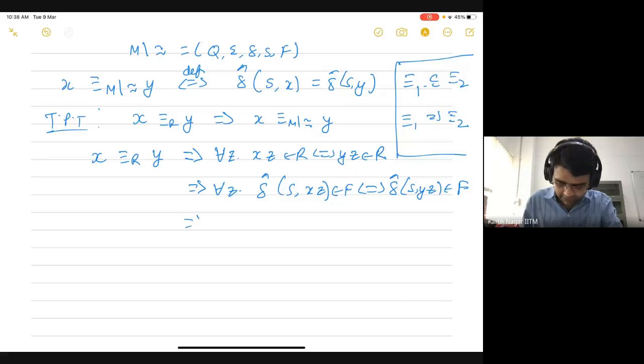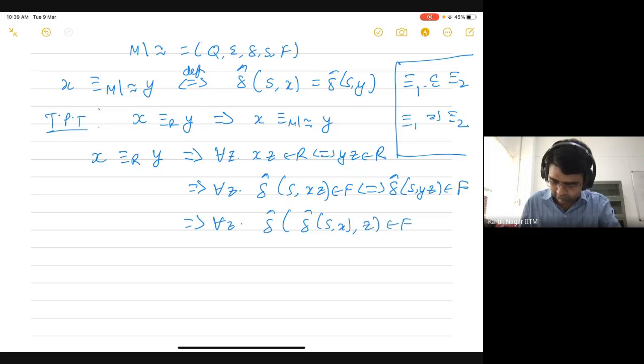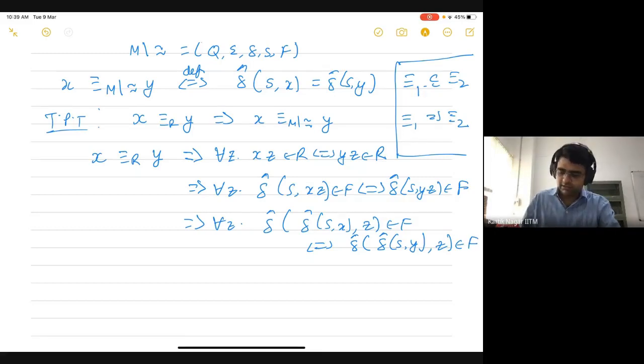Okay, so what can we say next? I can break down this delta hat of s comma xz and delta hat of s comma yz. So I can say that for all z, delta hat of delta hat of s comma x, comma z belongs to F if and only if delta hat of delta hat of s comma y, comma z belongs to F. So essentially, if you want to process the string xz, you will first process the string x, and then from the resulting state, you will process the string z.